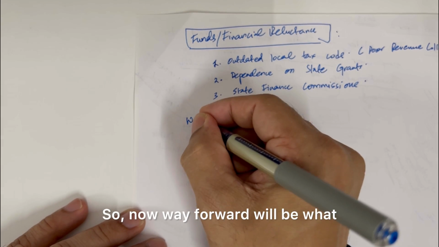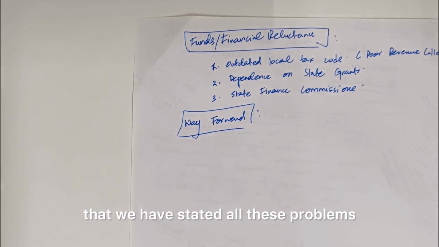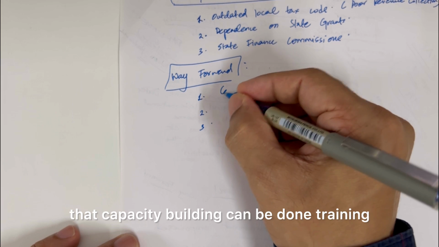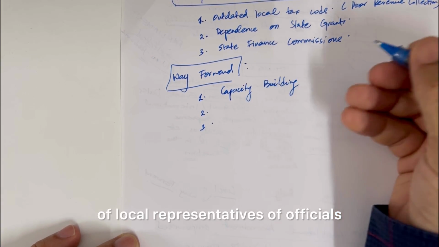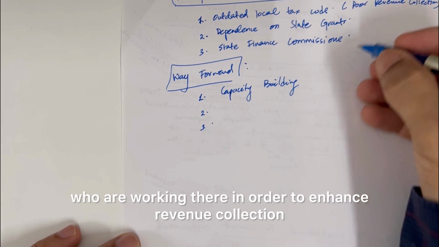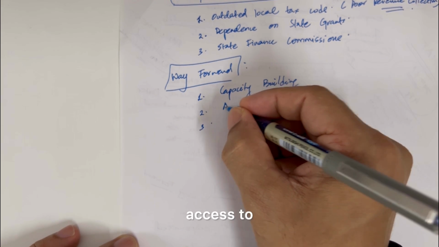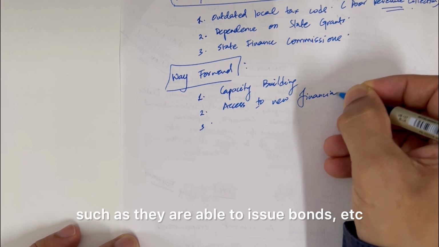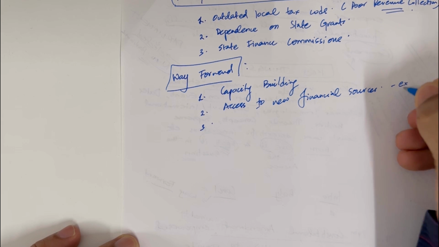So now way forward will be what? Basically way forward is nothing but how we can achieve the above problems that we have stated. All these problems that you have stated here, you can provide a solution in the way forward in 2-3 points, where you can write that capacity building can be done, training of local representatives, of officials who are working there in order to enhance revenue collection, then access to new financial sources such as they are able to issue bonds, etc. So, that will be a very good way for them, municipal bonds.